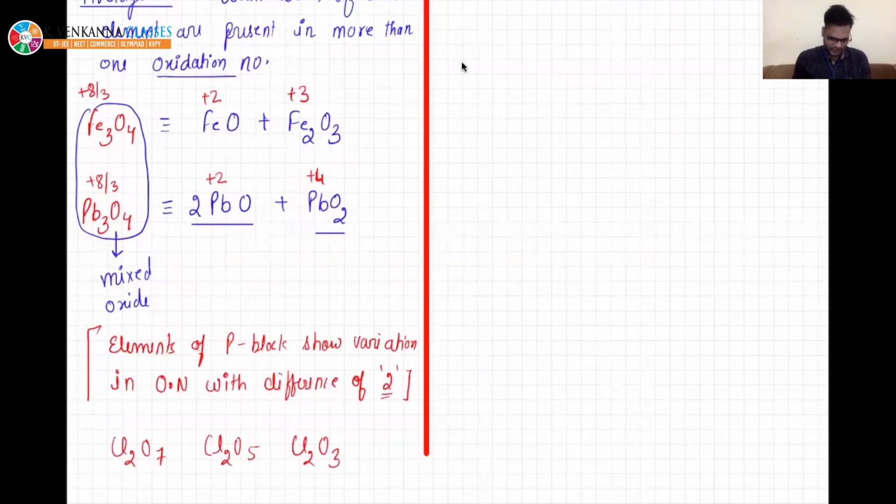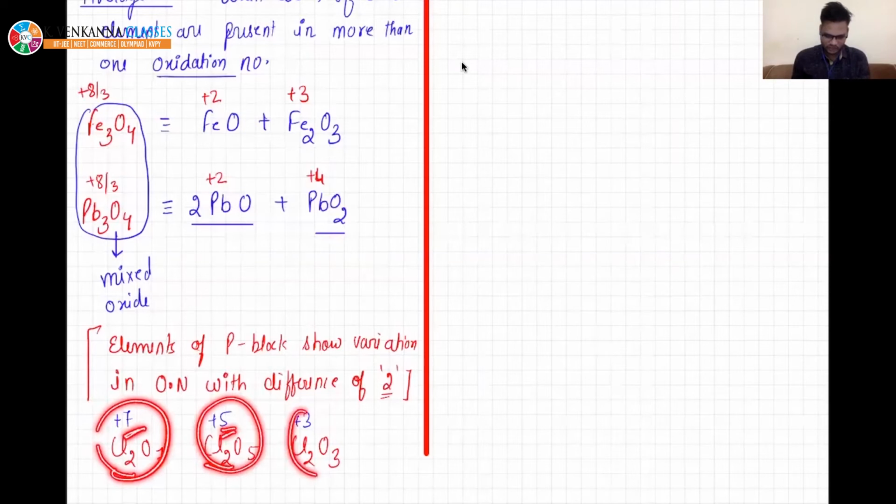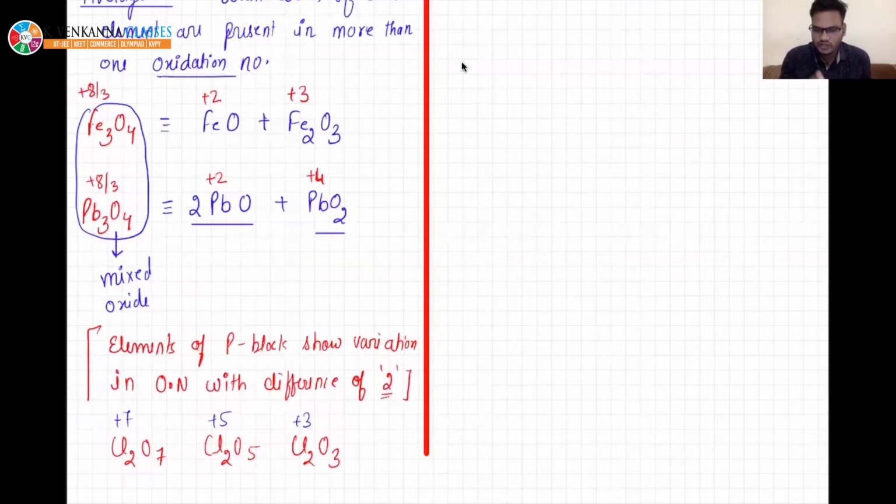If you see here, the oxidation number is +7, +5, +3. Generally, if any element of the p block shows variable oxidation state, meaning it can form more than one compound with different oxidation numbers, then the oxidation number will differ by only +2. Here chlorine is in +7, now in +5, now in +3. Similarly, you can see for nitrogen. So they show variation in oxidation number with a difference of 2.